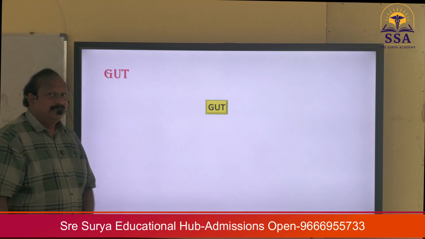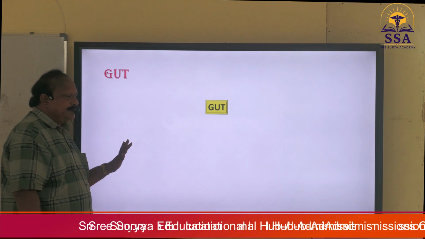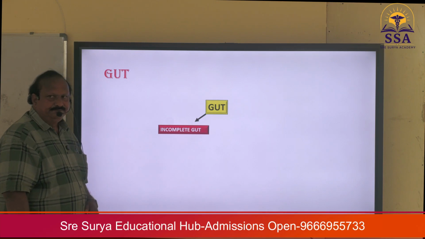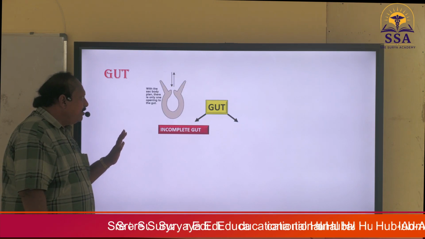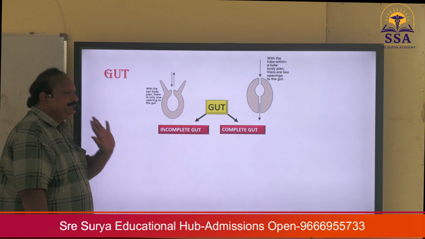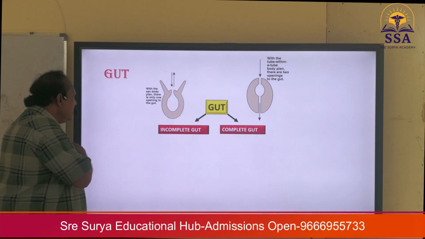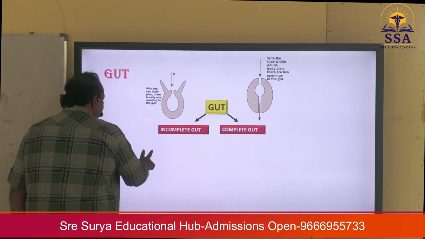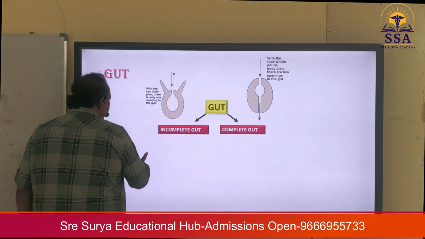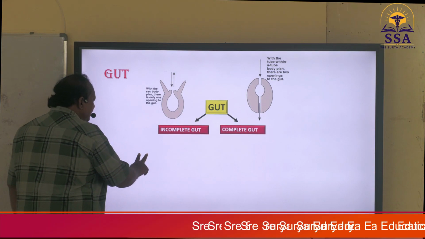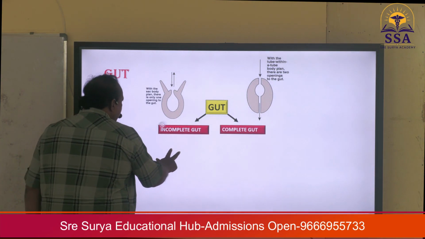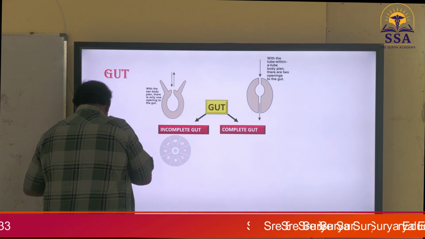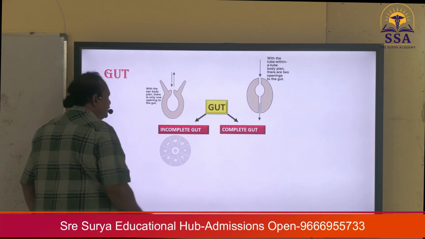Now, gut is basically classified into two types. The first one is called incomplete gut, and the second one is called complete gut. Okay, so what is the difference between the incomplete gut and the complete gut? Students, carefully observe these two diagrams.